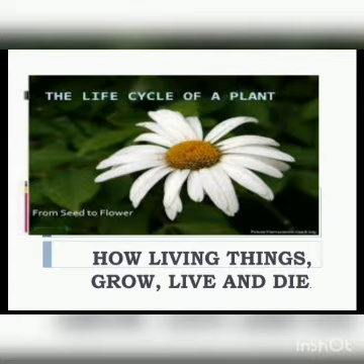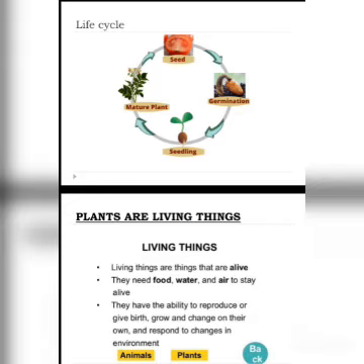Now, what do you mean by the term living things? As I told you, plants and animals are living things. So, first of all, we should know the meaning of the term living things. Living things are the things that are alive, means that are living. They have some life. They need food, water, and air to stay alive. They have the ability to reproduce or give birth, grow, and change on their own, and respond to the change in the environment. Examples are plants and animals.